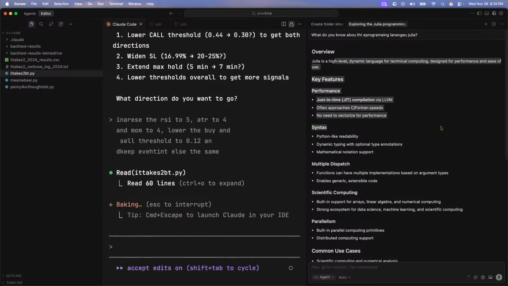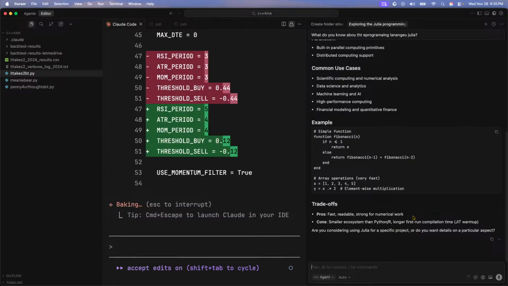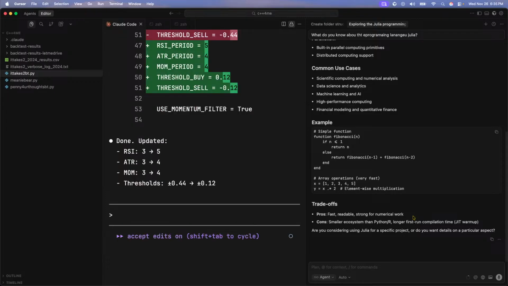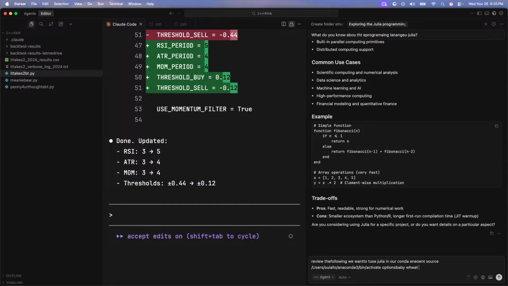Julia is a high... okay, perfect. We already read that. That's interesting. Okay. What I'm going to do is try to bring it up now and see if I can run both of these in parallel. What I want to do is just make sure I have it in my conda environment first before I run it. All right, review the following. We want to use Julia in our conda environment. What needs to be updated so we can use it?